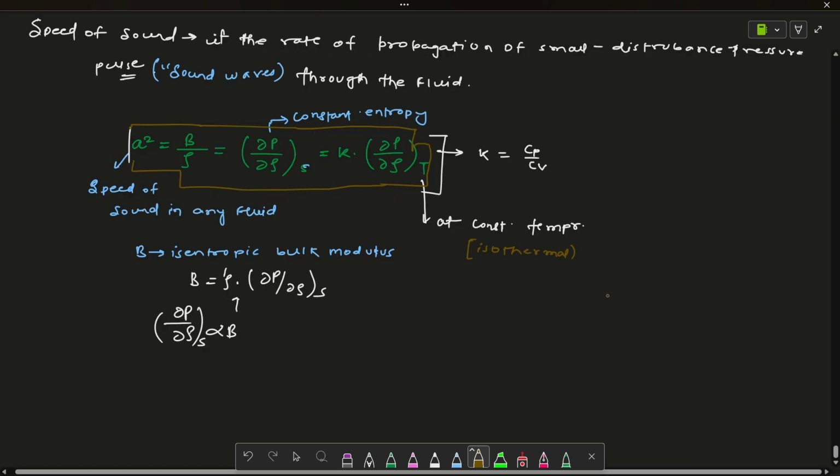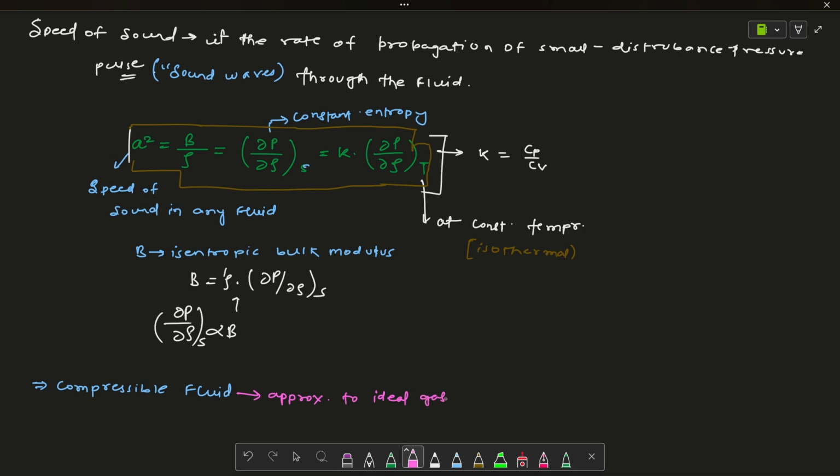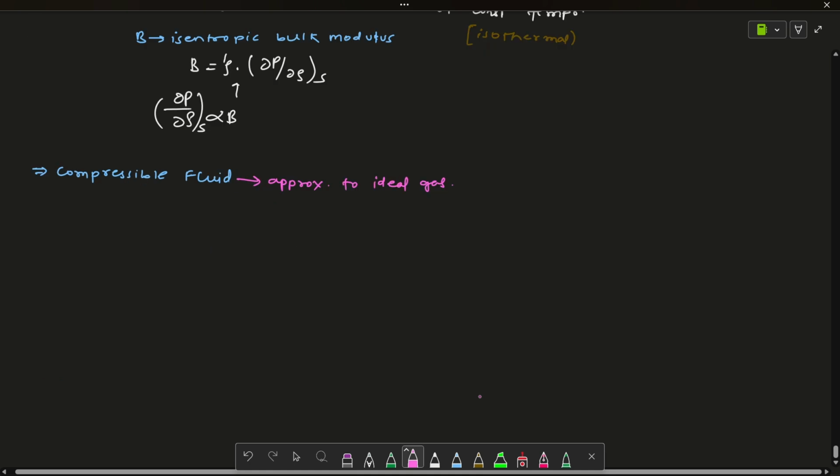I have told you that the speed of sound is mainly useful for compressibility, for highly compressible fluids. A highly compressible fluid can be approximated as an ideal gas.